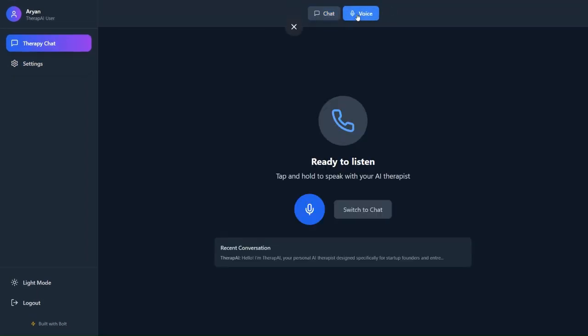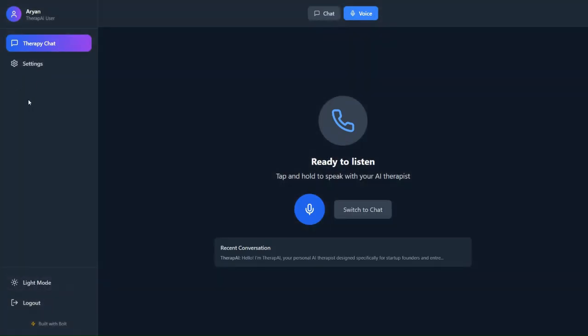This also has a voice mode, which lets the user converse with the AI. It uses the 11 Labs text-to-voice feature so that the resulting sound is very natural and the user can feel like they're talking to a real human. This also has a basic light mode to dark mode feature.